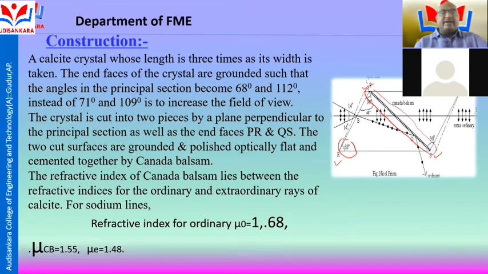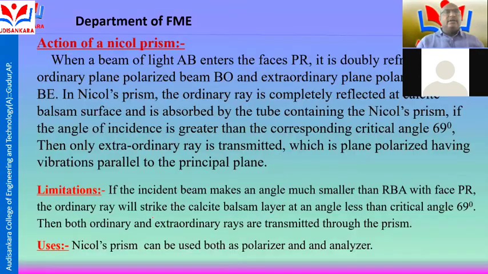The refractive index of Canada balsam lies between the refractive index for the ordinary ray and the extraordinary ray of the calcite crystal. For sodium lines, the refractive index of the ordinary ray is 1.68, the refractive index of Canada balsam is 1.55, and the refractive index of the extraordinary ray is 1.48. The action of the nickel prism: when a beam of light AB enters the face PR,